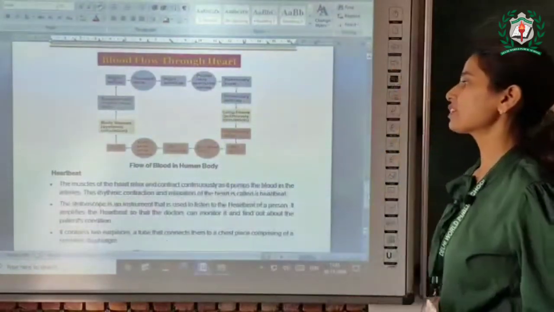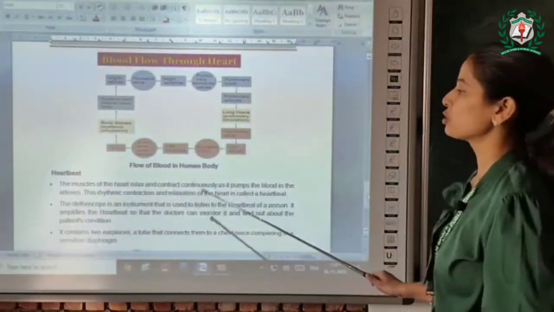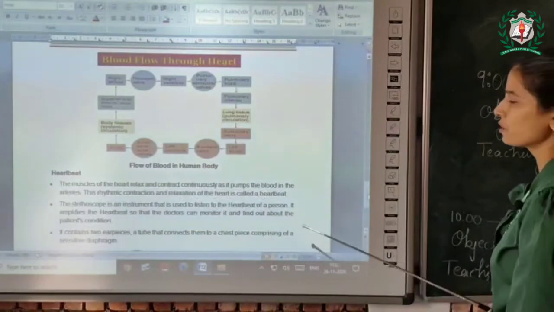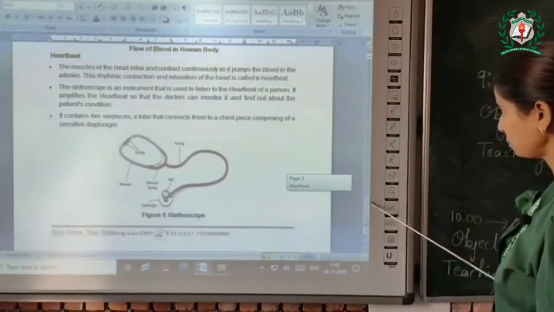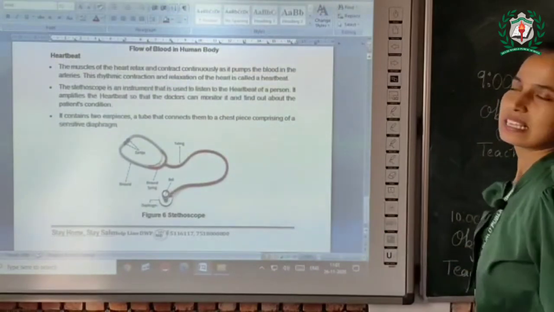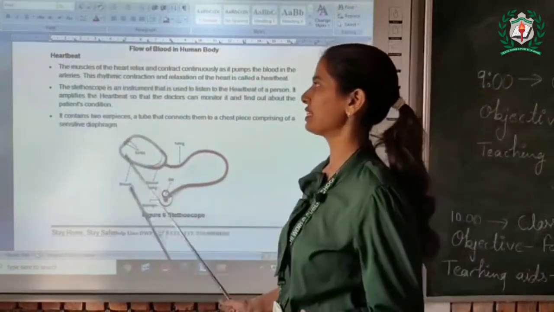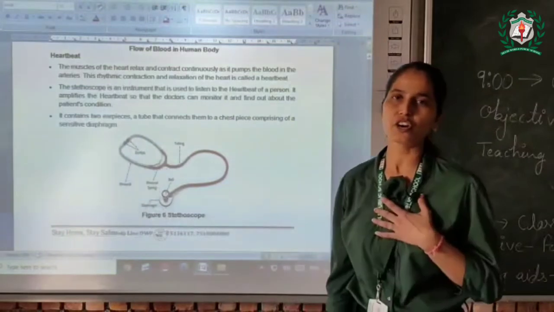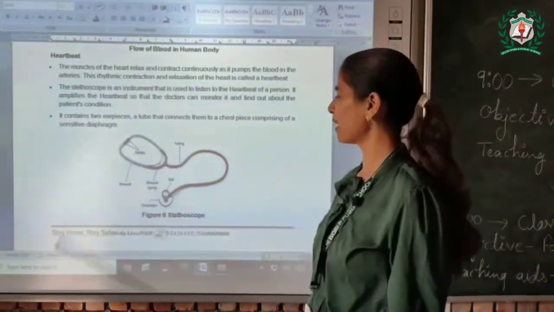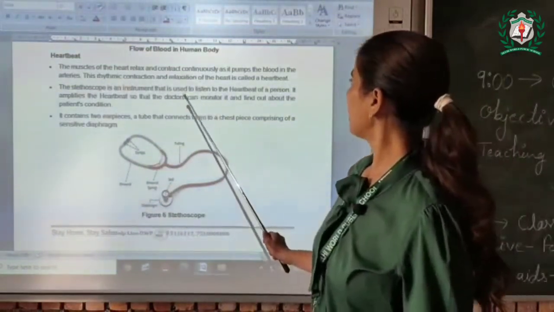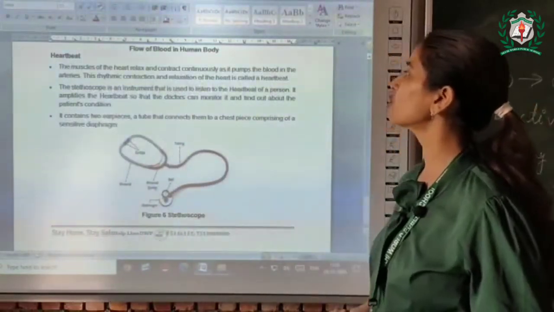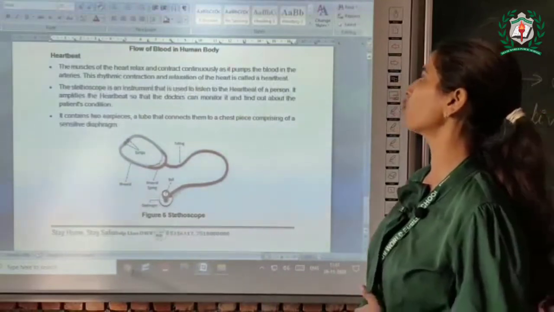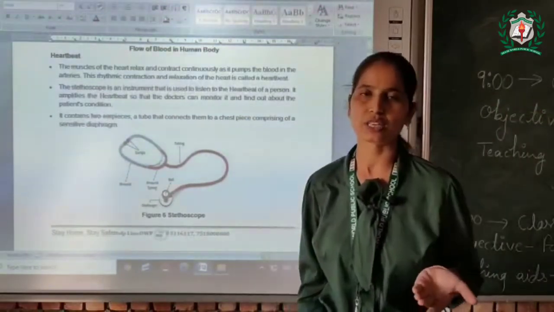The stethoscope is an instrument that is used to listen to the heartbeat of a person. If you have ever seen this, it is a stethoscope. It is used by doctors to hear the heartbeat of a human, so that the doctor can monitor it and find out about the patient's condition.